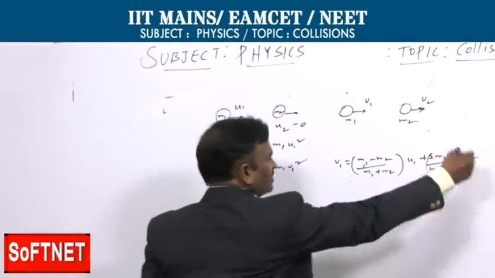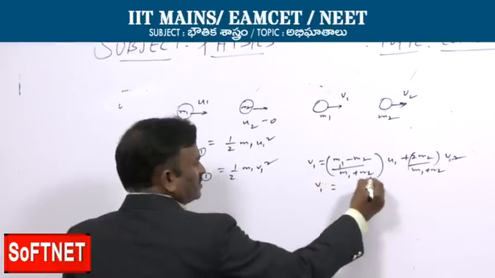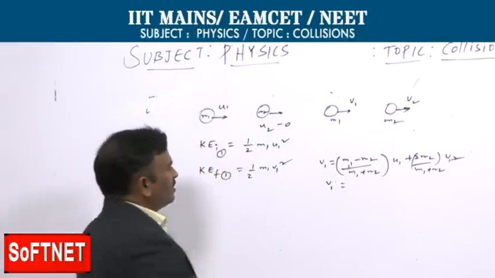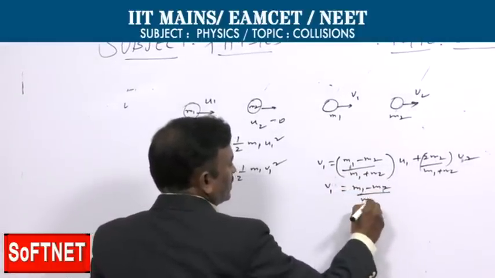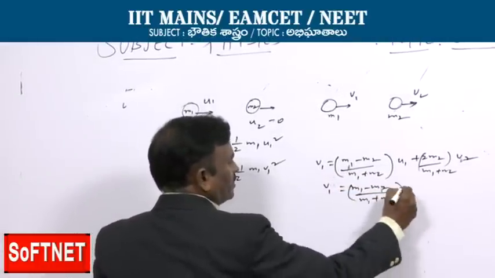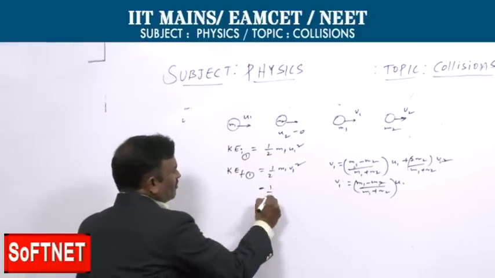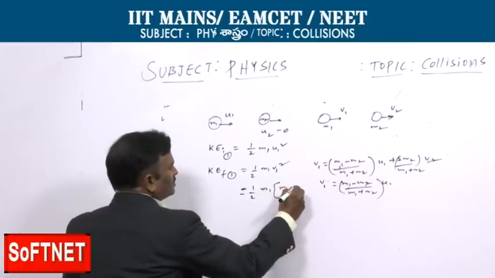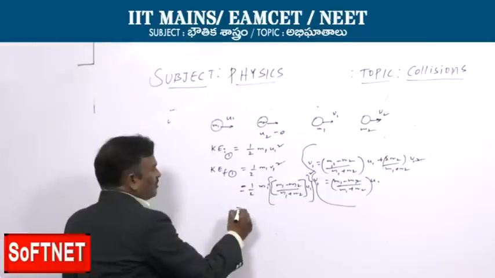Here u2 is 0, so this portion becomes 0. Then v1 is nothing but m1 minus m2 by m1 plus m2 into u1. So the final kinetic energy will be half into m1 into m1 minus m2 by m1 plus m2, and then what will be the final?